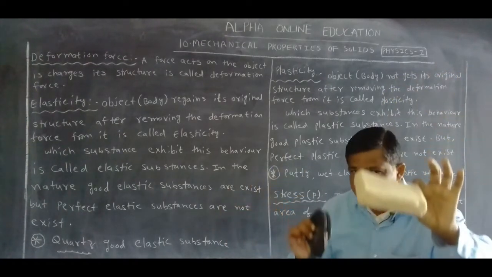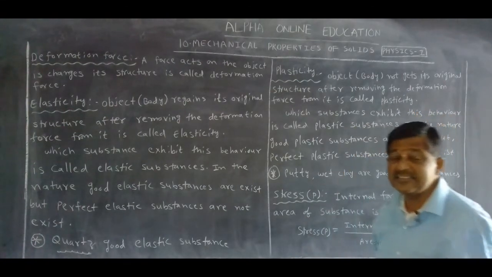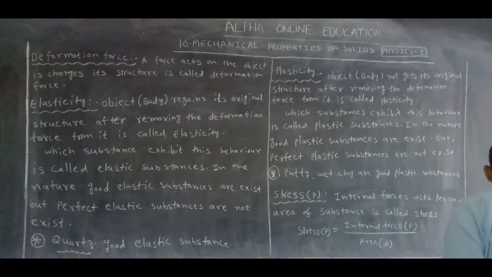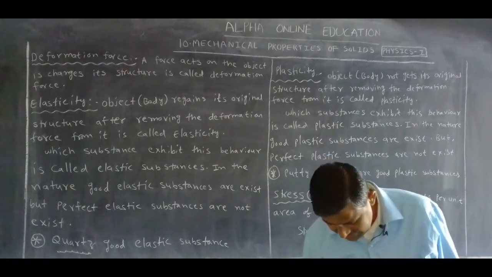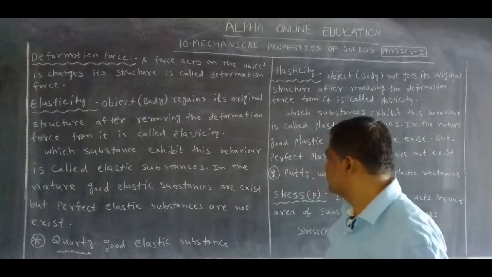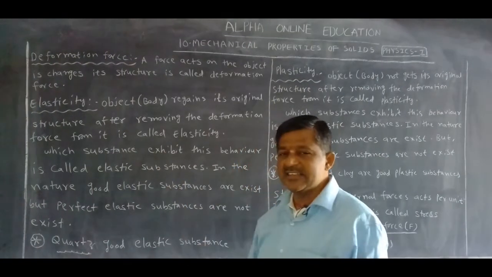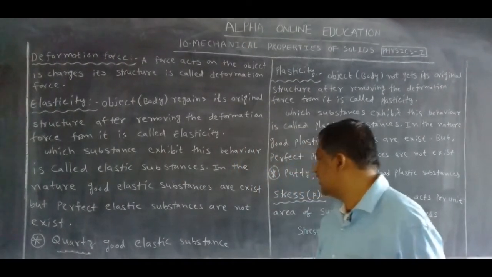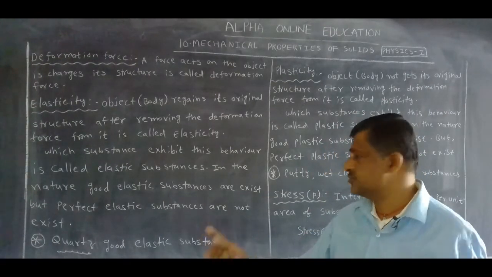After removing the deformation force, if the object gets its original or initial structure, that is called elasticity.